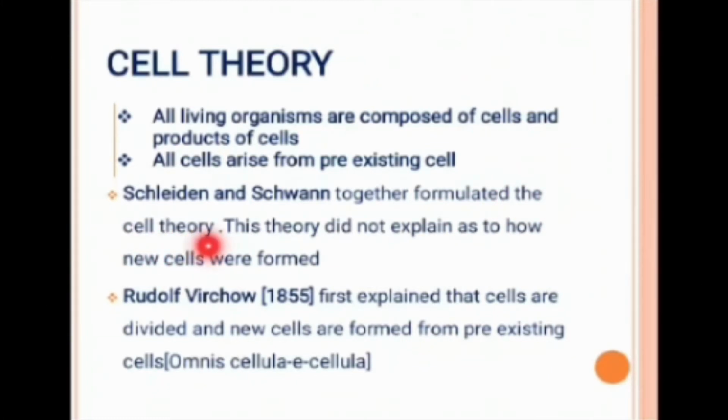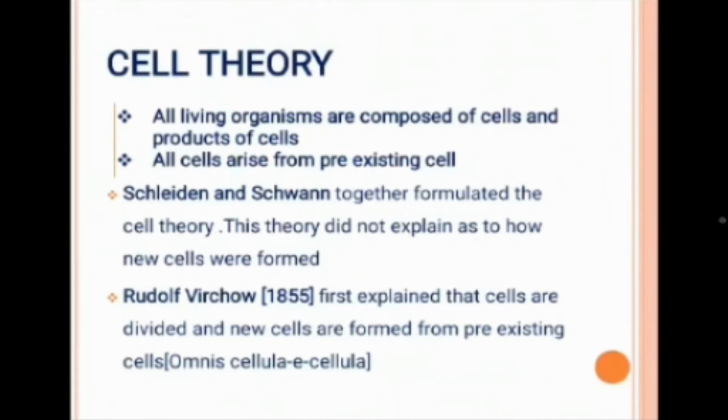But this theory cannot explain the formation of new cells. They could not explain how new cells were formed. So Rudolf Virchow modified this theory by saying that all cells divide, and new cells are formed from pre-existing cells.